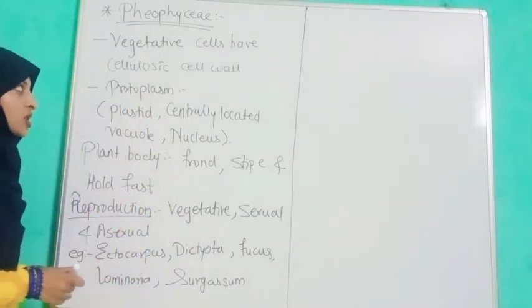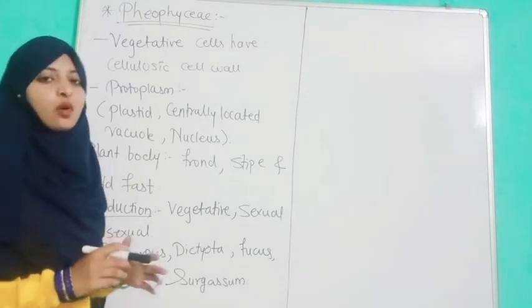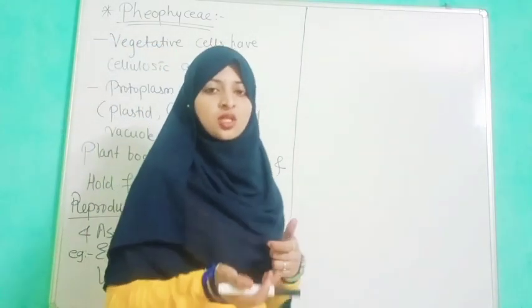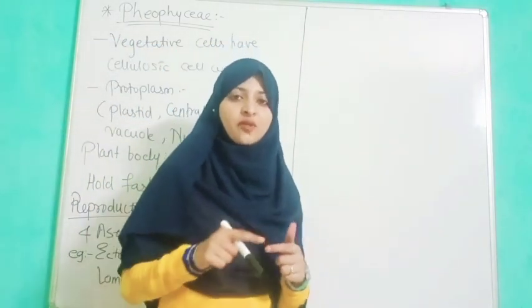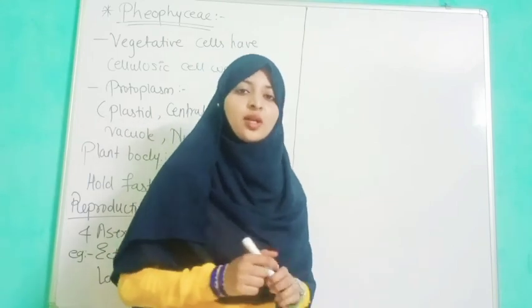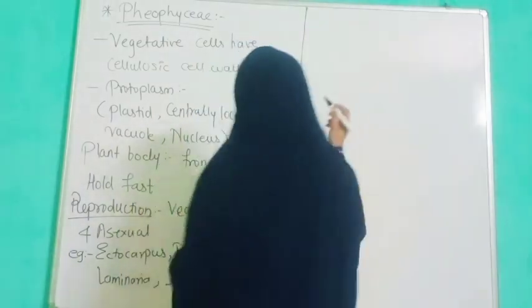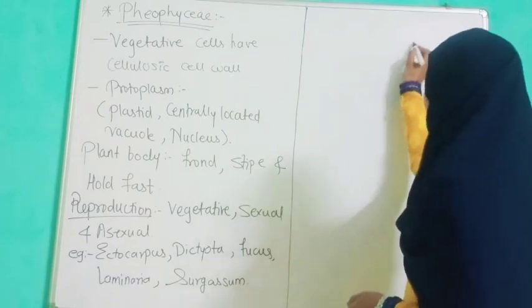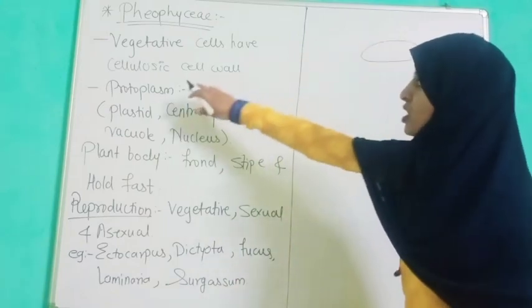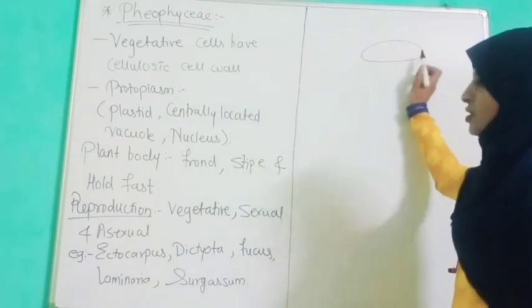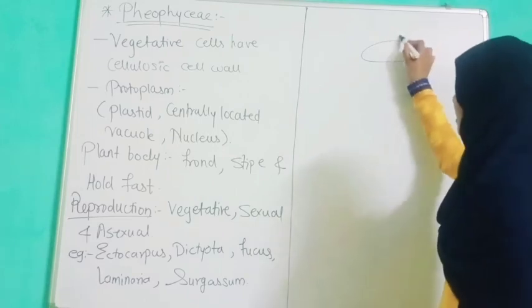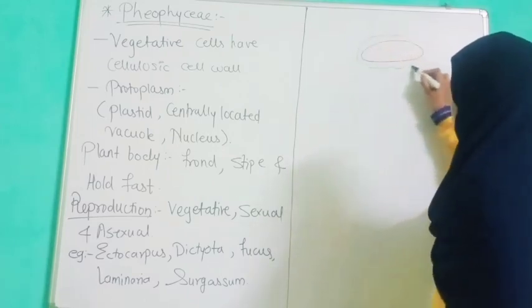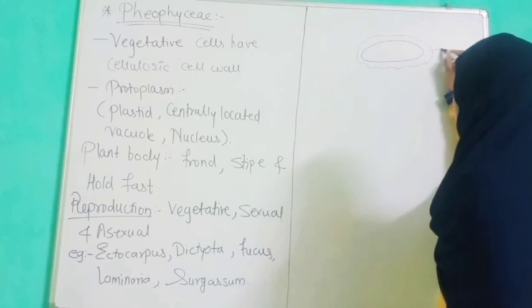The vegetative cell has a cellulosic cell wall, covered by a gelatinous substance known as algin.